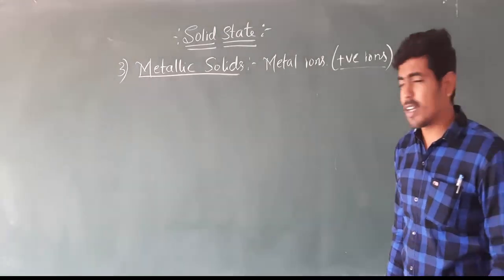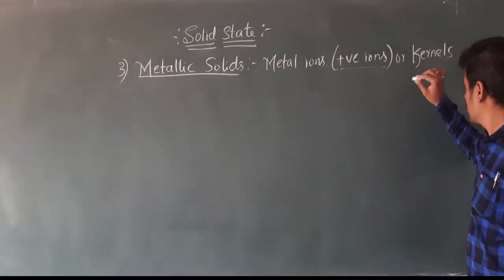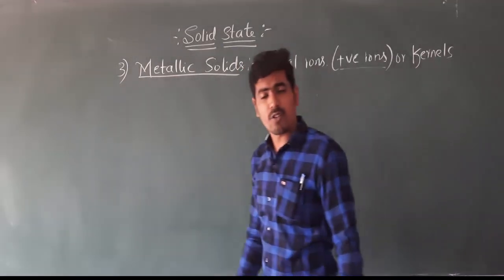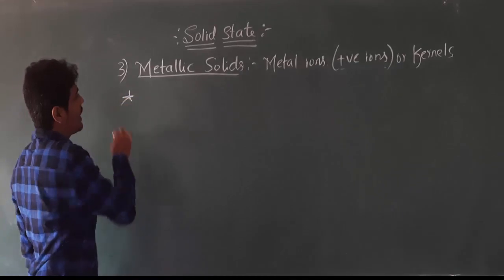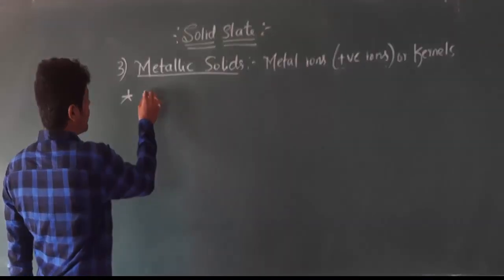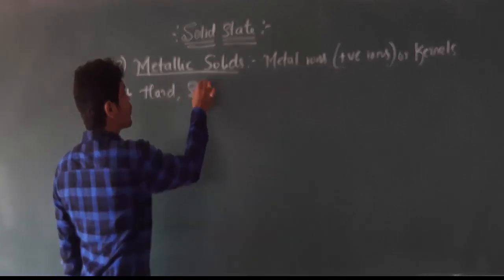So the constituent particles in the metallic solids are metal ions or positive ions, also called kernels.